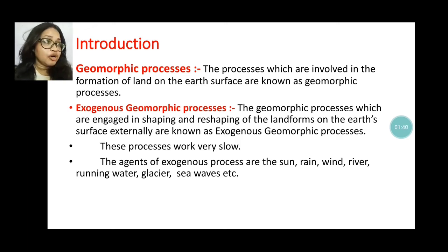Okay, and the endogenetic process works very fast, but the exogenetic process works very slowly, and a few natural agents help to do this exogenous process, like sun, river, that means water, rain, wind, running water, glacier, sea waves. These are the natural agents which help in the shaping and reshaping of the earth surface.